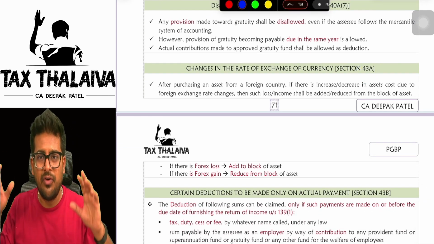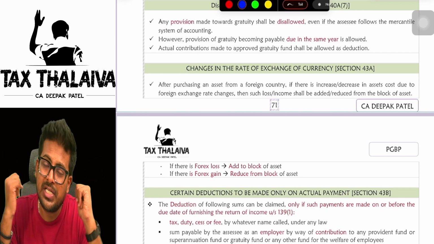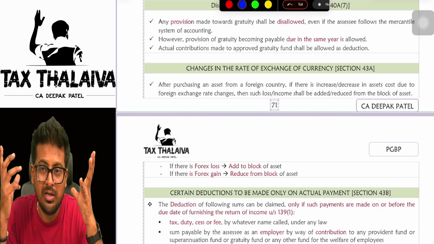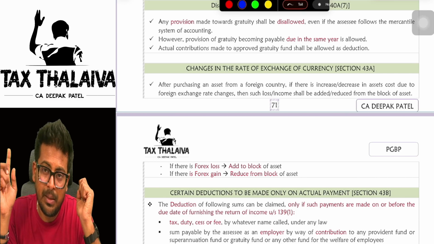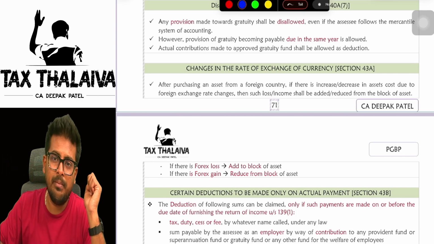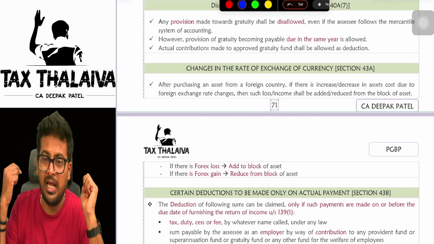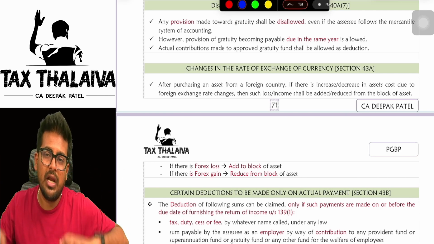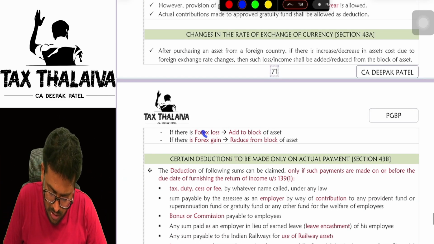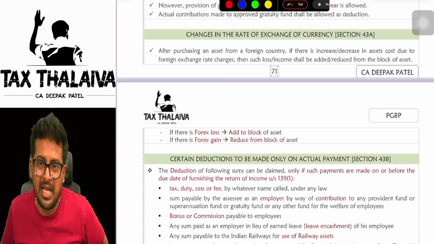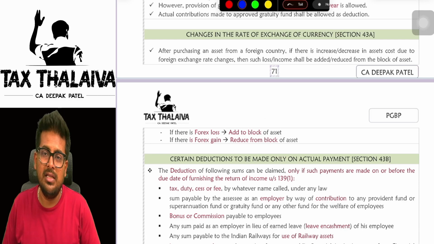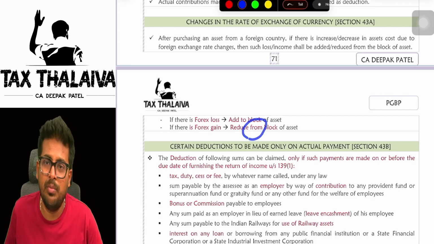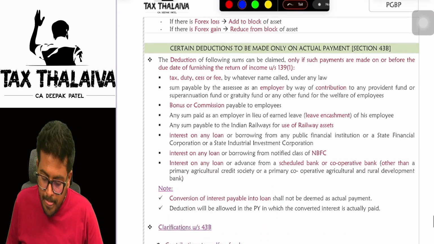43A, foreign exchange reserves. Let's say, for example, I purchased an asset from outside India, and that person would have billed me in dollars, in foreign currency. He created the bill one day, $90, $100, whatever. But maybe I am making the payment on some other day. In that case, foreign exchange fluctuation will be there, and due to that fluctuation I may have a loss, or I may have a gain. If there is a foreign exchange loss, add it to the block of asset. Foreign exchange gain has to be reduced from the block of asset.